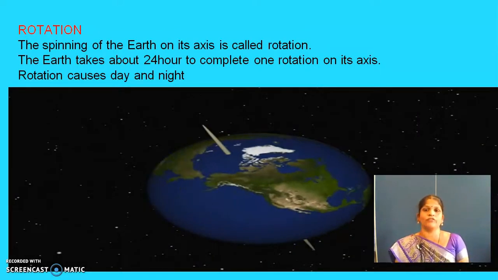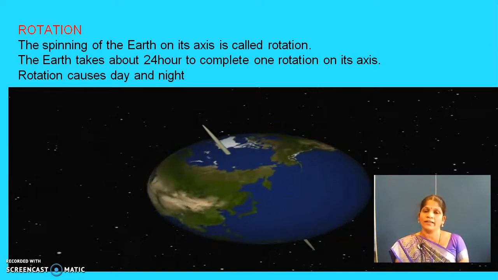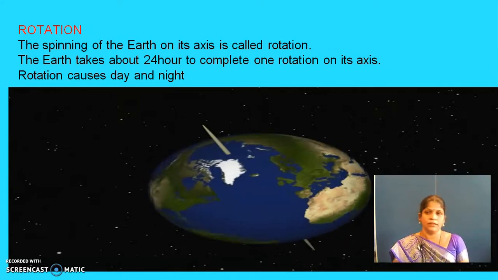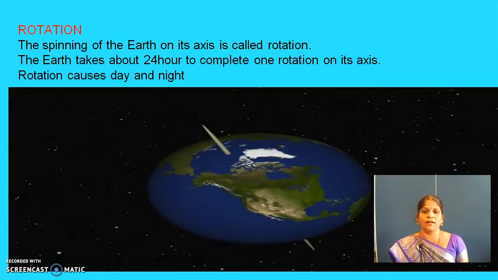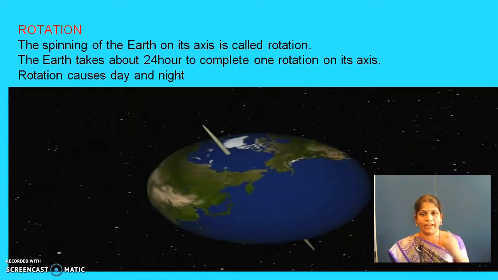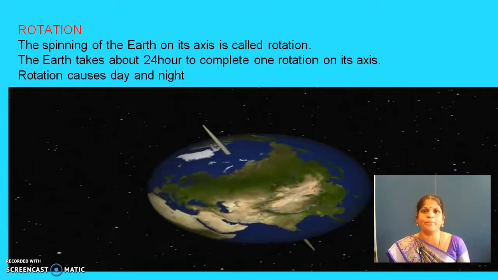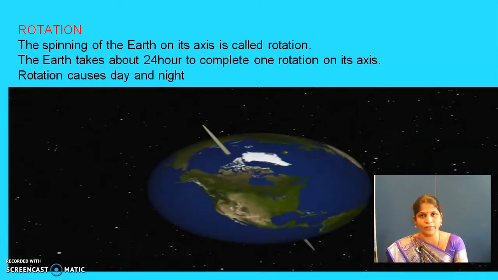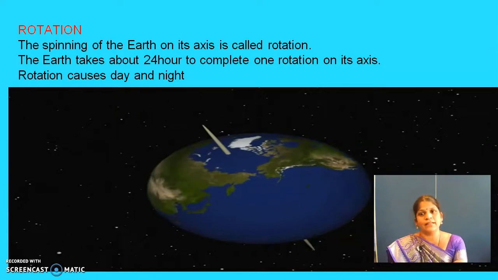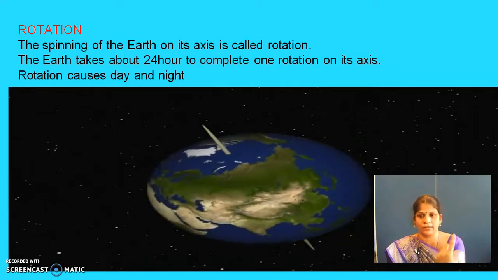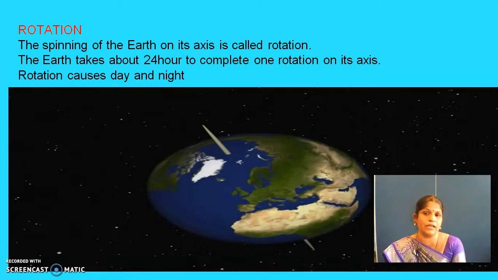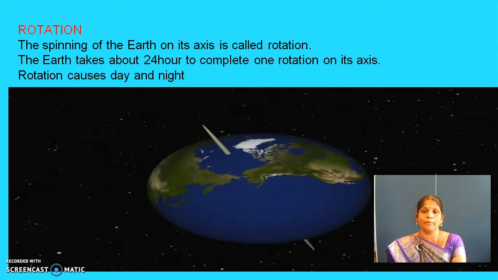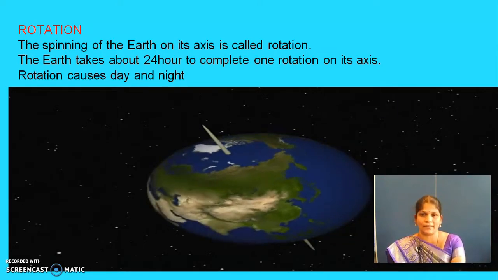The spinning of the earth on its axis is called rotation. Spinning means what? Spinning means it rotates like this. Have you seen a tap? Do you know the tap? Yes. How is the tap rotating? Yes, that is called spinning. That's called spinning. The earth takes about 24 hours to complete one rotation on its axis.